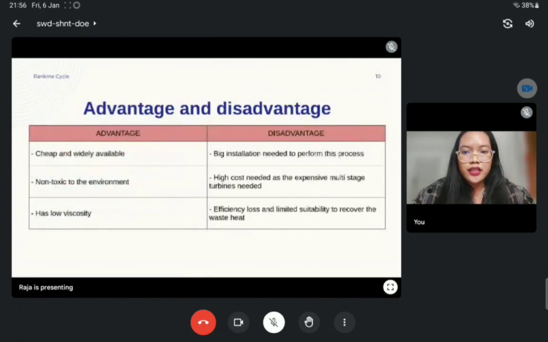For the advantages and disadvantages of the Rankine cycle, the advantages are that it is cheap and widely available, non-toxic to the environment, and has low viscosity. For the disadvantages, it needs a big installation to perform the process, a high cost as expensive multi-stage turbines are needed, and there is efficiency loss and limited suitability to recover waste heat.